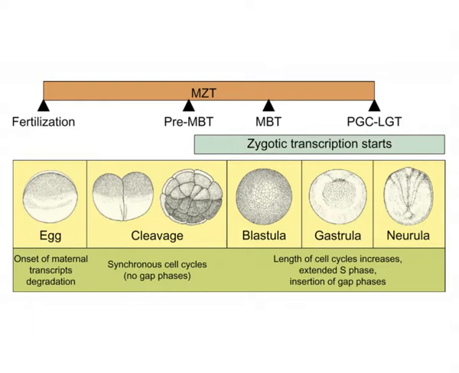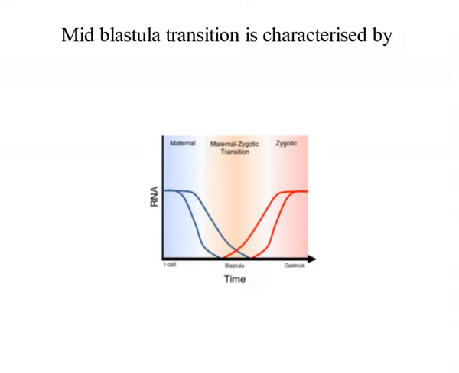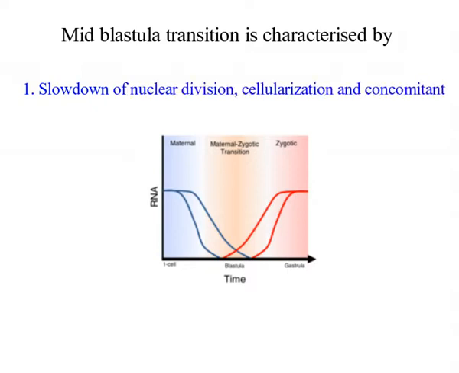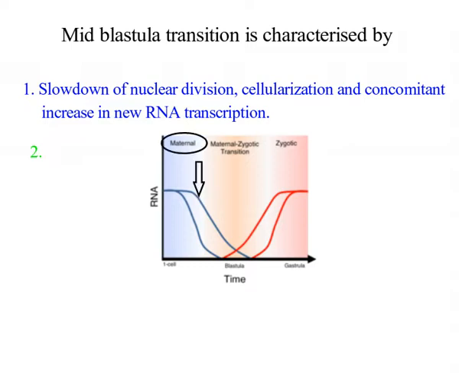The mid-blastula transition is immediately followed by gastrulation and is observed in several vertebrate and invertebrate phyla. The mid-blastula transition is characterized by five characteristics. First, slowdown of nuclear division, cellularization, and concomitant increase in new RNA transcription. Second, degradation of maternal RNA and development under the control of zygotic genes.